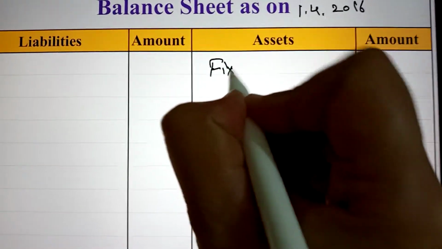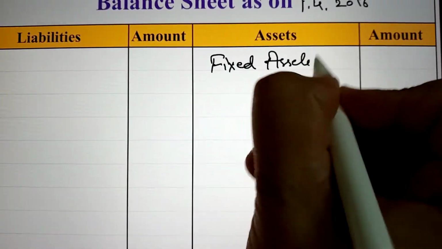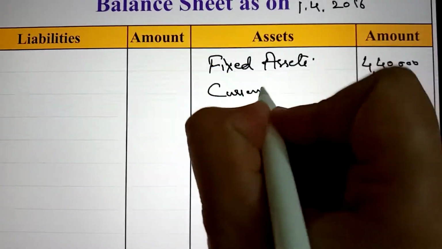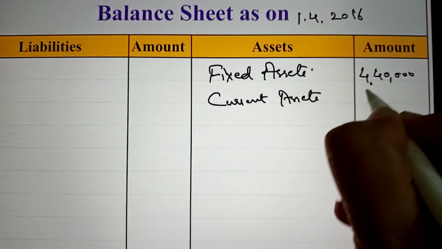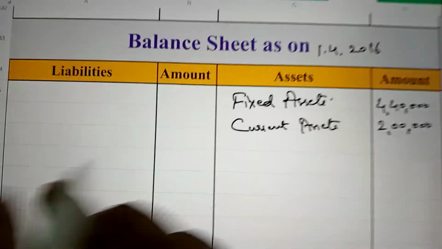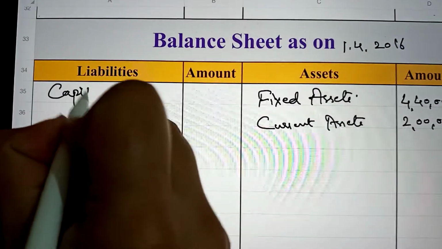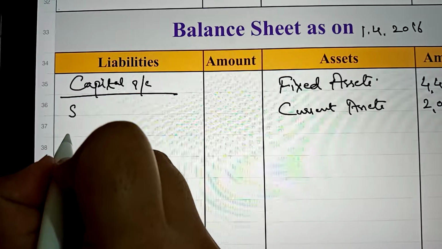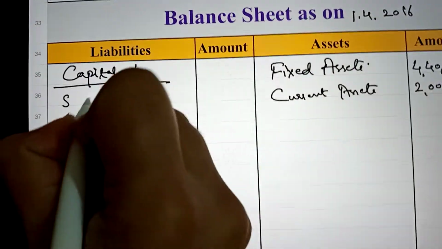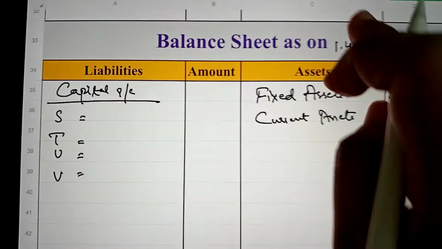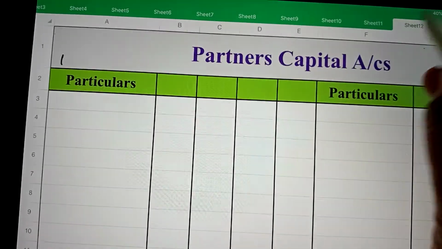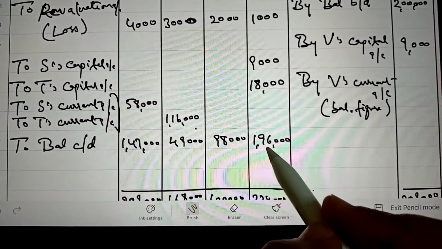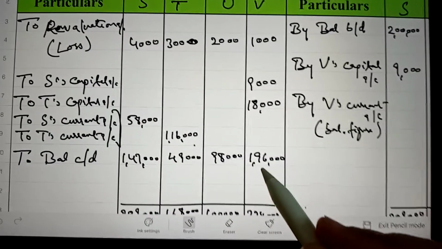On the liability side, the new capital of all partners will be written, S, T, U and V, and their new capital we have calculated is 1,47,000, 49,000, 98,000 and 1,96,000.